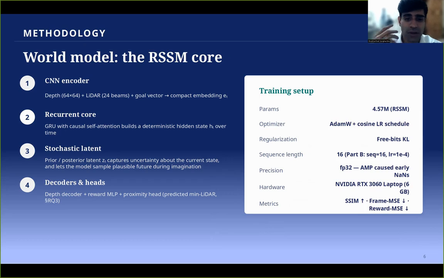On top sit the decoders: a depth decoder for reconstruction, a reward MLP, and a proximity head predicting minimum lidar. For training, this 4.57 million parameter RSSM uses AdamW with a cosine schedule, KL regularization, sequence length 16, and I train it in full FP32, not mixed precision.